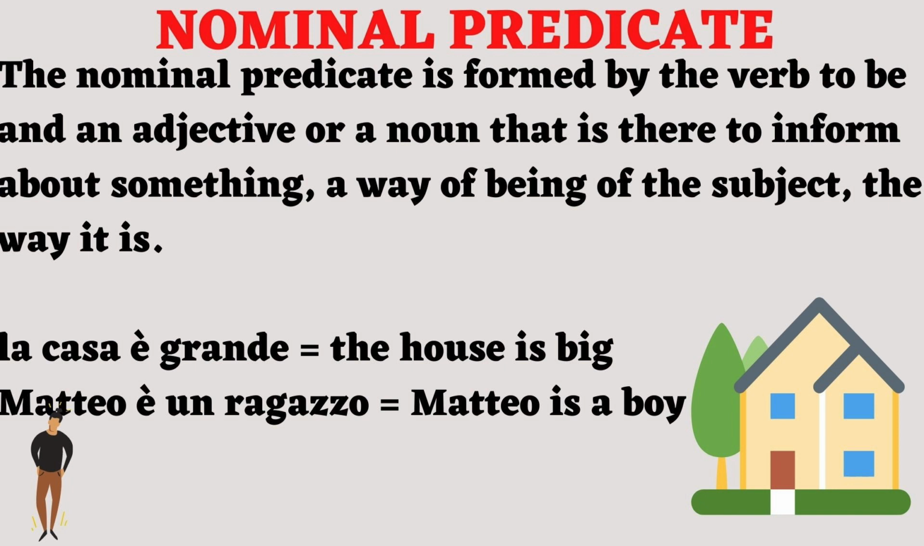Let's see an example with a noun. Matteo è un ragazzo. Matteo is a boy. Also here, we have a subject, Matteo, and we have the verb to be. We have un ragazzo, but as you can notice, it is not a direct object, because un ragazzo doesn't receive any kind of action from the verb. It is just a characteristic of Matteo. He is a boy. We have a nominal predicate.